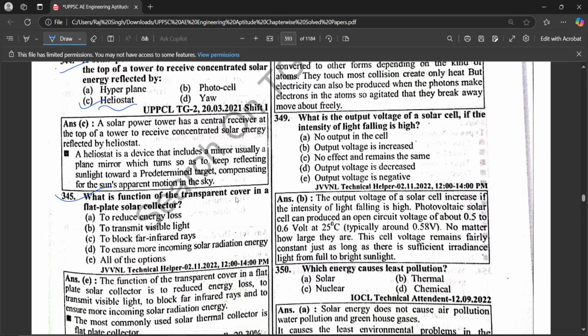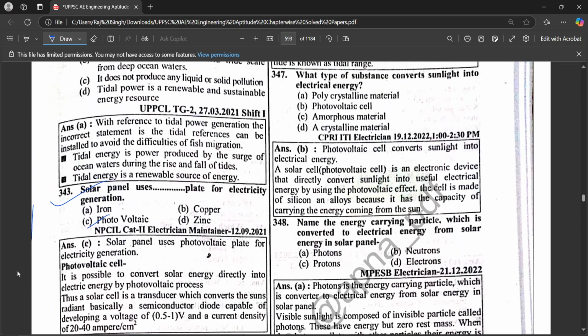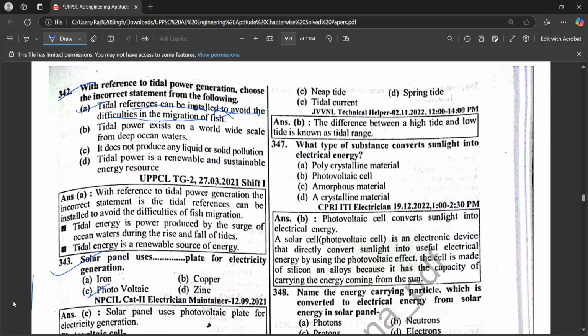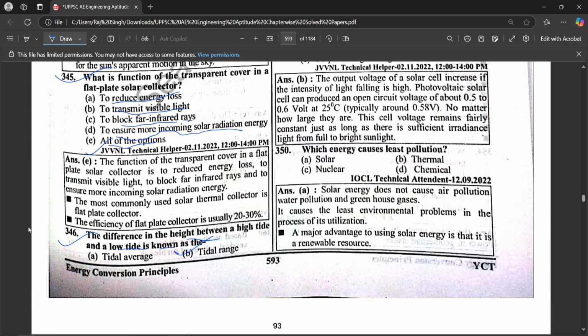Which is the function of the transparent cover in the flat plate solar collector? To reduce energy loss, transmit visible light, block far infrared, and ensure more incoming solar radiation, hence all of the above options. The difference in height between the high tide and low tide is known as tidal range. Tidal range.